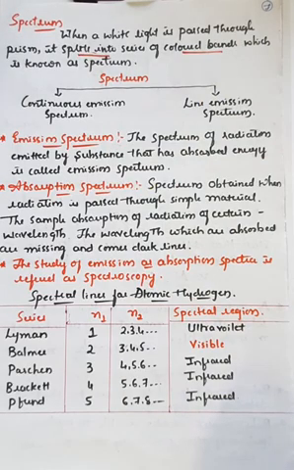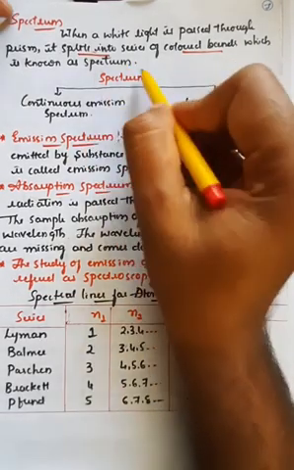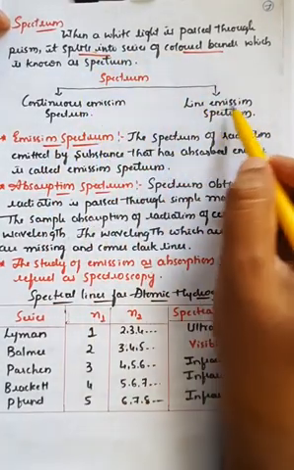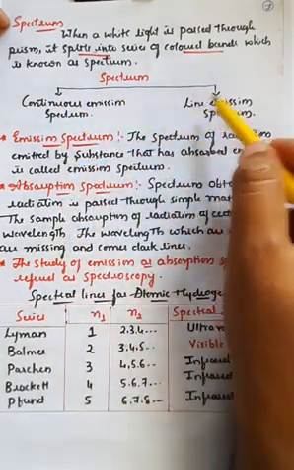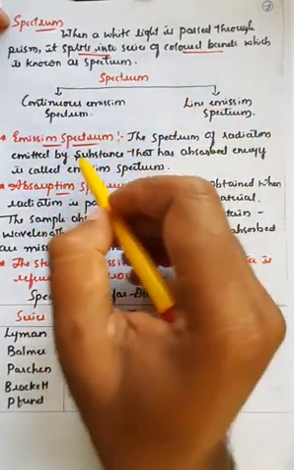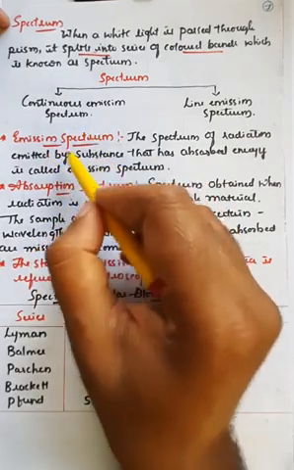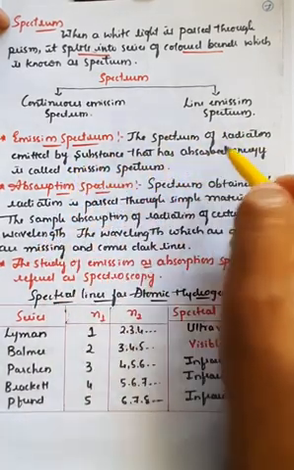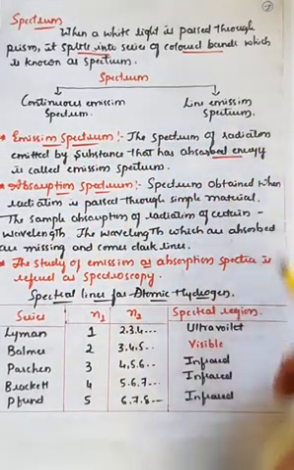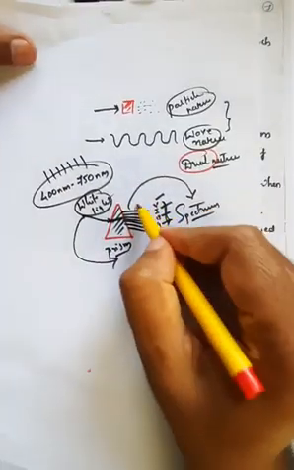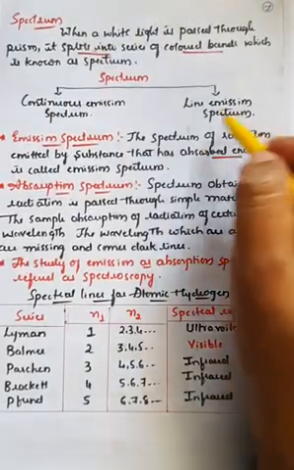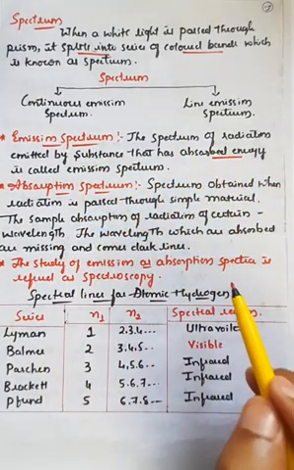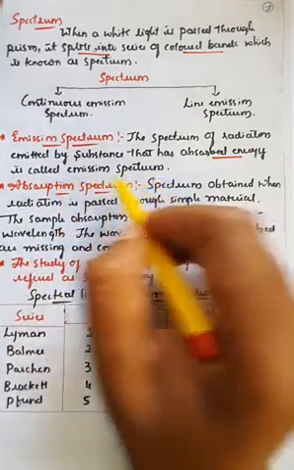And there are 2 different types of spectrum. If you divide the spectrum, there are generally 2 subtypes: one is continuous emission spectrum, and the second one is line emission spectrum. We'll call them continuous spectrum as well as line spectrum. So what is the exact meaning of emission spectrum? Emission spectrum means the spectrum of radiations which are emitted by a substance that has absorbed energies.